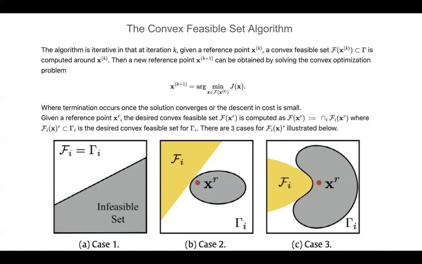And then we solve our problem over that feasible set and choose the solution of that quadratic subproblem as the new reference point to our next iteration of our algorithm. And then we continue this until the cost of our algorithm stops changing.